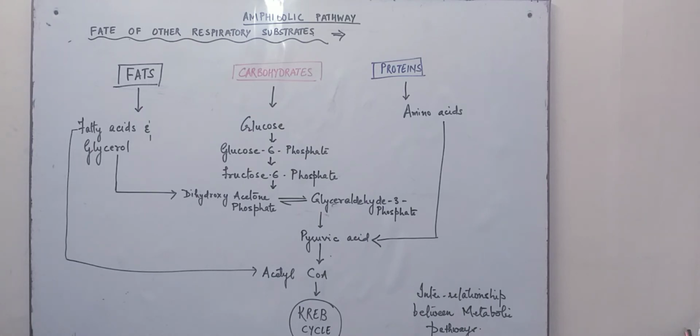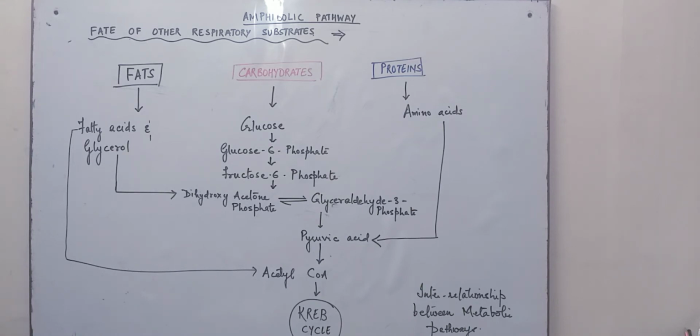Today in this video we'll be discussing the fate of fats and proteins as respiratory substrates. We have studied that carbohydrates are the main respiratory substrates, which get converted into glucose, and then this glucose undergoes glycolysis to form pyruvic acid.